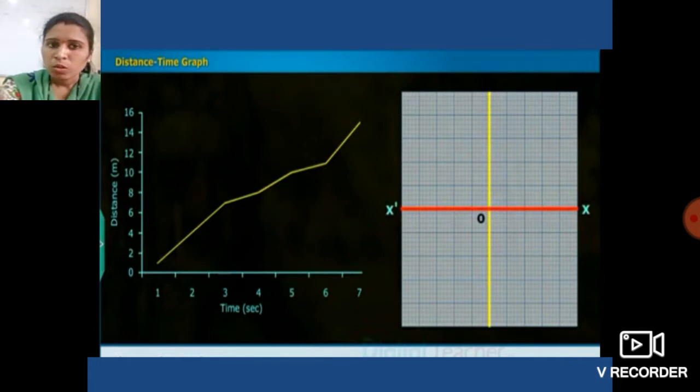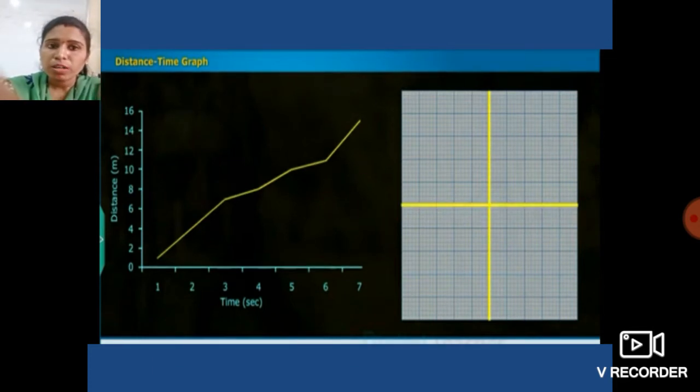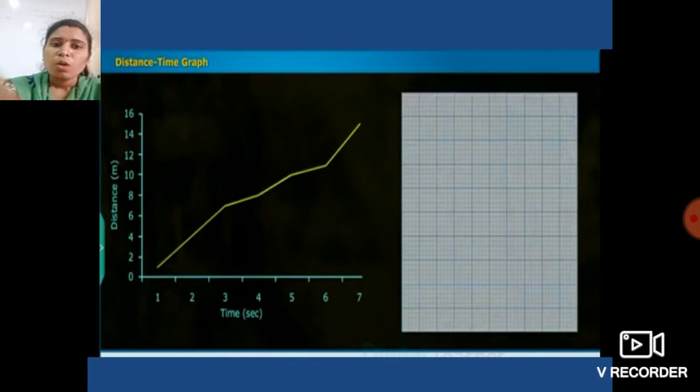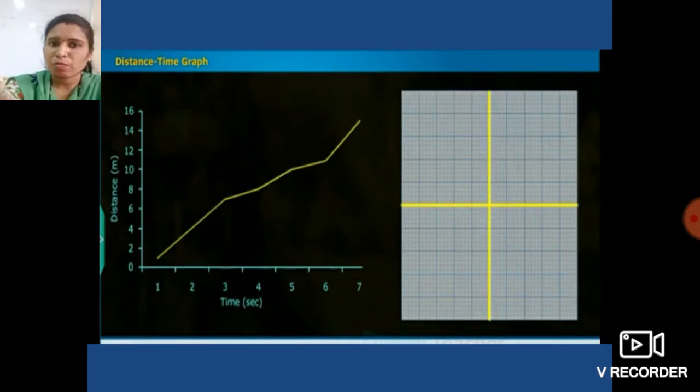Okay students, again I repeat from the first. For plotting the distance time graph, first you have to take a graph paper and draw two lines in such a way that they are perpendicular to each other, just like in this fashion.